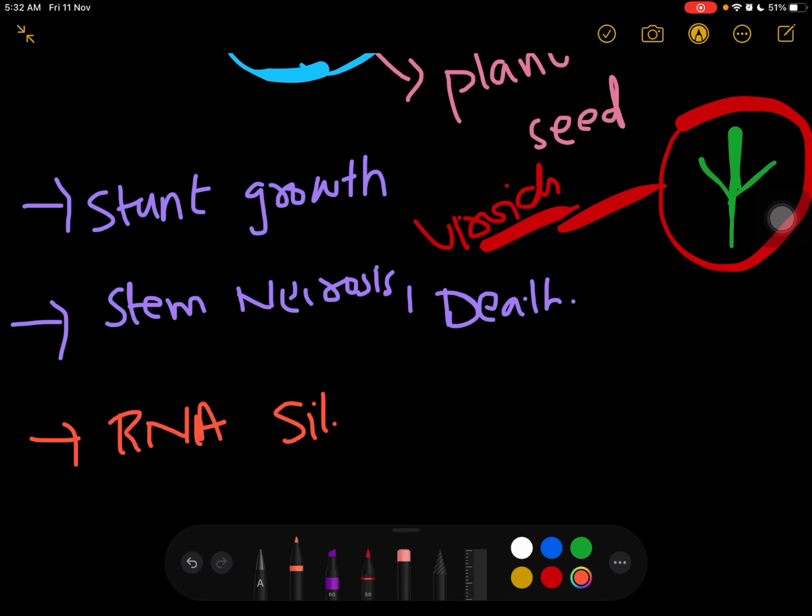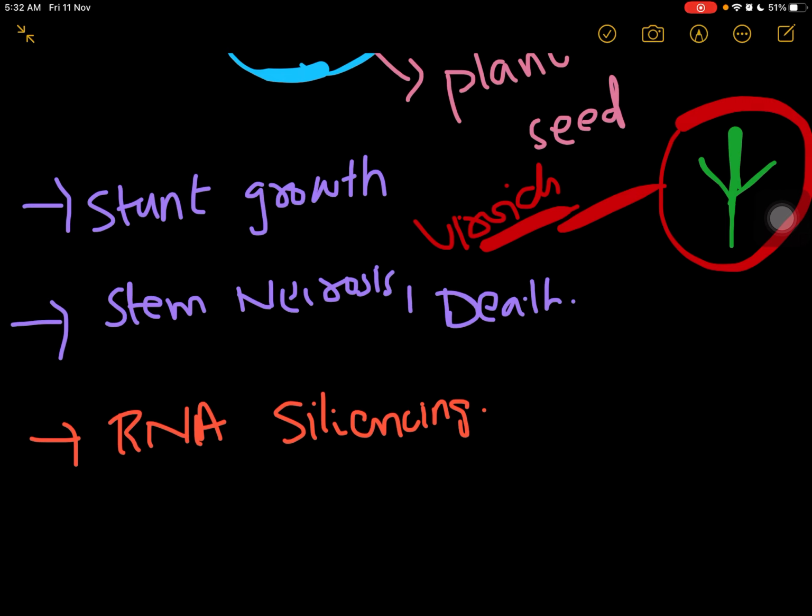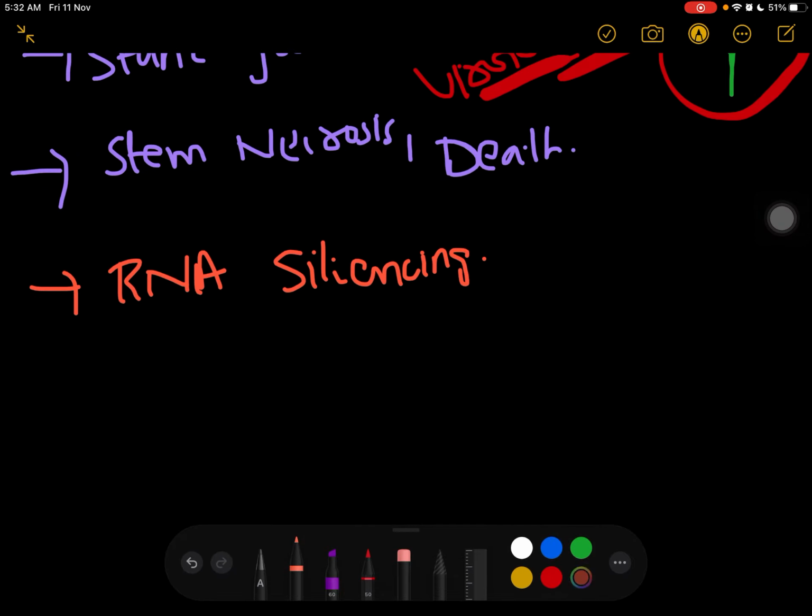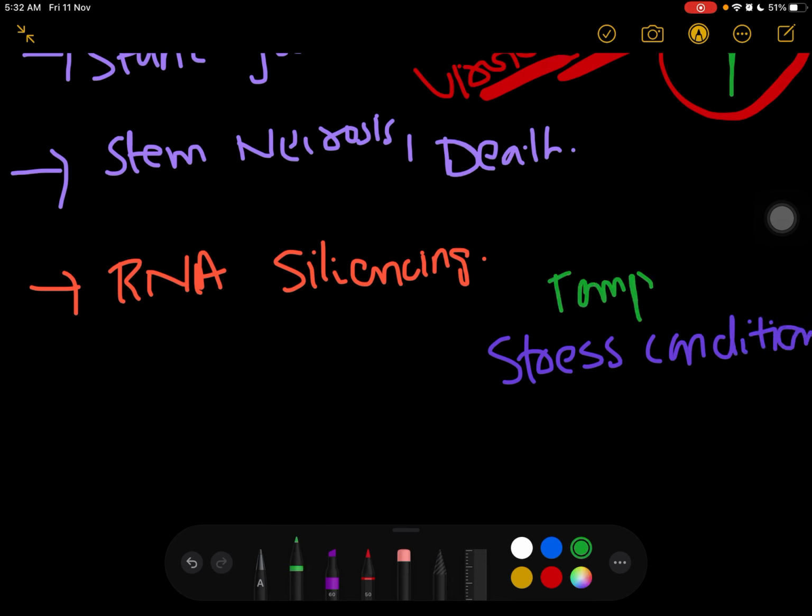RNA silencing. What happens in this? Basically, RNA silencing is a process in which the viroids silence the RNA of the plant. What happens actually? Consider there is a stress condition in the plant, meaning the temperature is high.